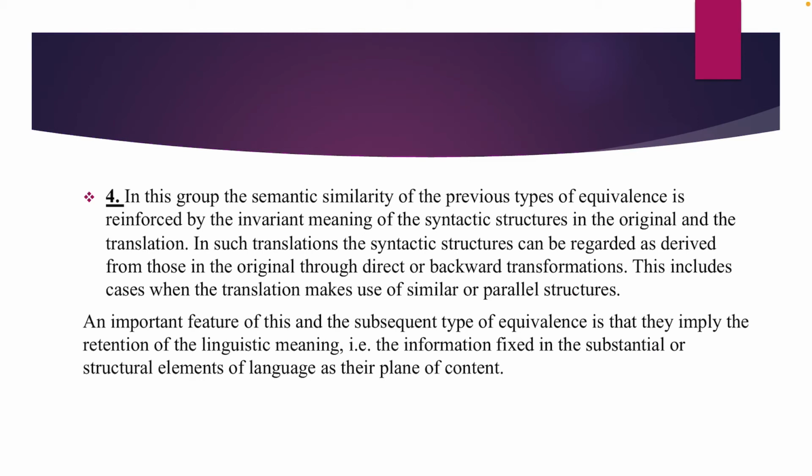This includes cases when the translation makes use of similar or parallel structures. An important feature of this and the subsequent type of equivalence is that they imply the retention of the linguistic meaning. The information fixed in the substantial or structural elements of language as their plane of content.